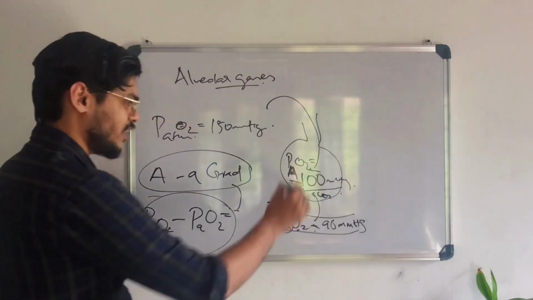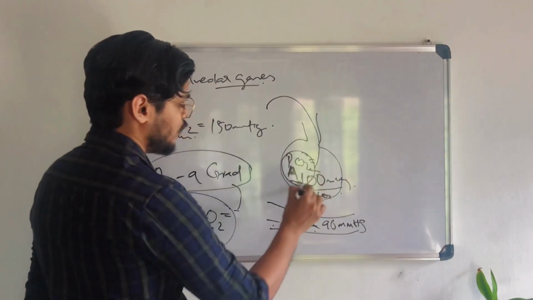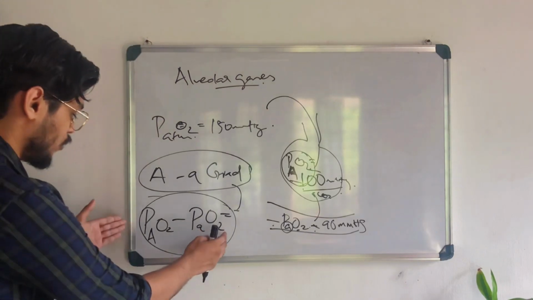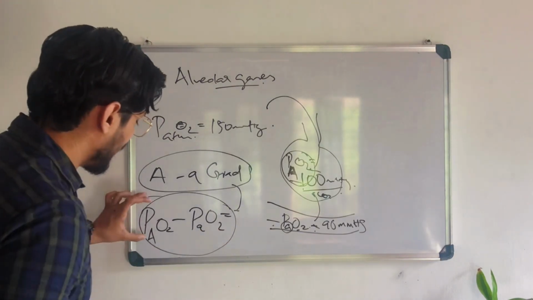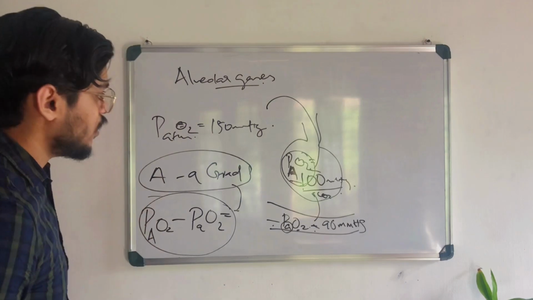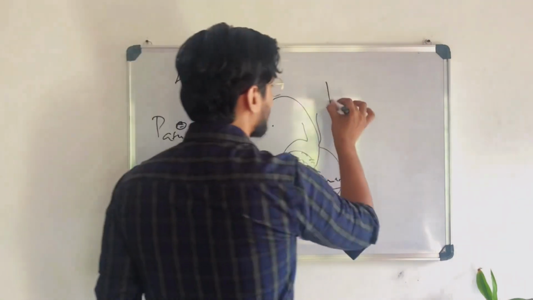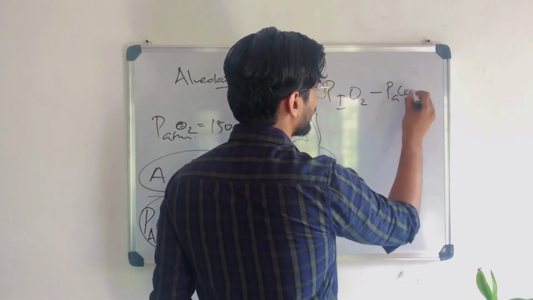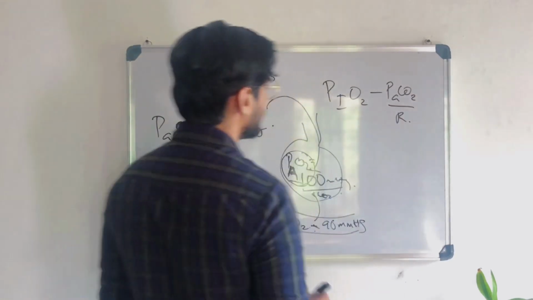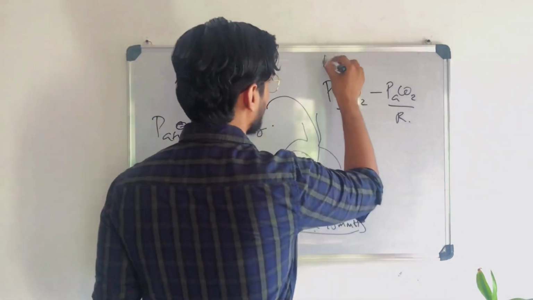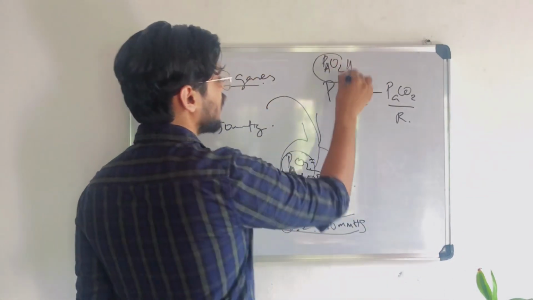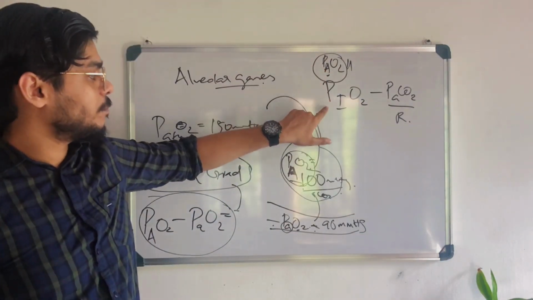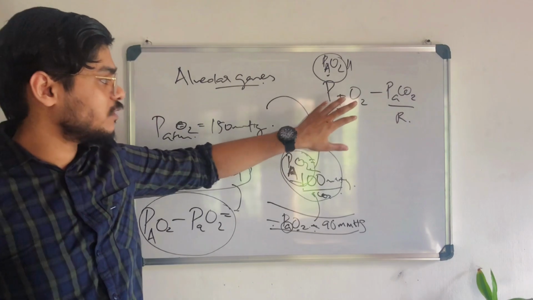But the thing is that we cannot calculate the alveolar partial pressure of oxygen directly. Instead, we have a formula for that. So we have to know a formula for this. Here, the partial pressure in the alveoli for oxygen is given by PiO2 minus PaCO2 by R. The formula for PAO2, the alveolar partial pressure of oxygen, is given by the inspired air partial pressure of oxygen.